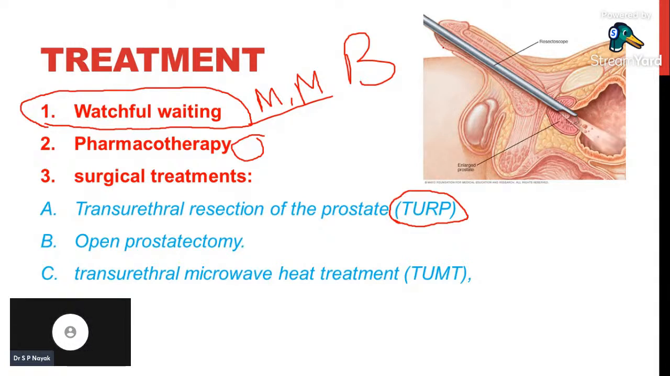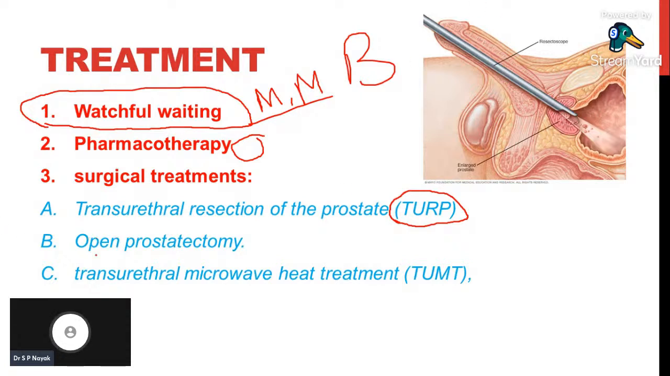Let me repeat the point. Transurethral resection of prostate is a procedure where a very thin blade is inserted through the urethra and the excess growth of the prostate gland is scratched out. So you can see the image here. So this is the TURP procedure.